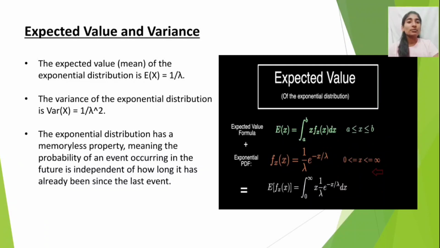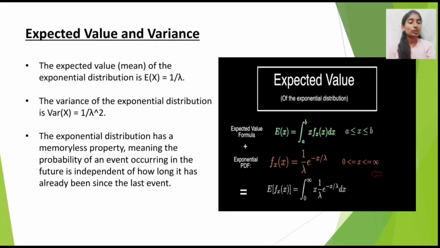Expected value and variance. The expected value of the exponential distribution is E of x is equal to 1 by lambda. The variance of the exponential distribution is variance of x is equal to 1 by lambda square. The exponential distribution has a memoryless property, which means the probability of an event occurring in the future is independent of how long it has already been since the last event.